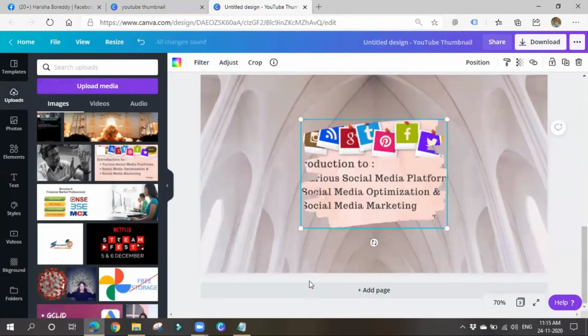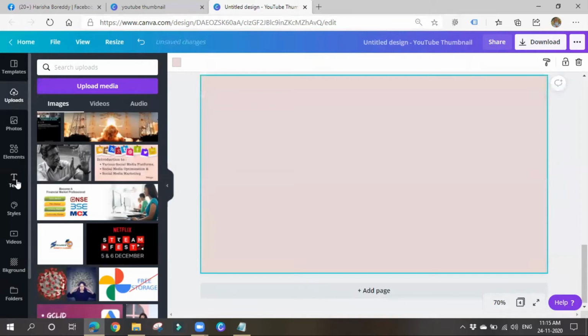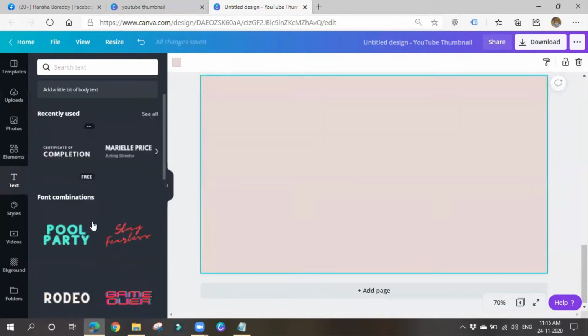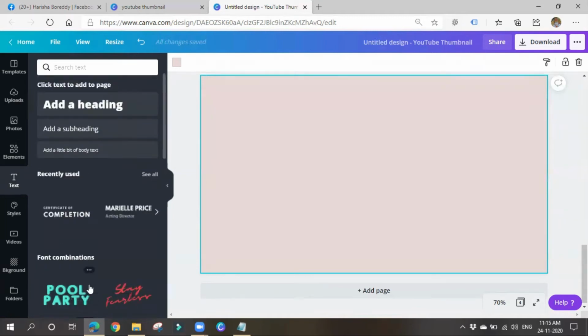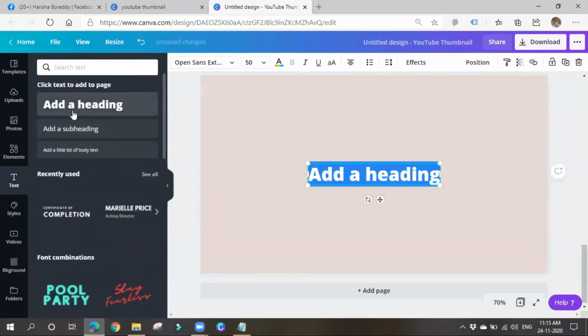Next thing, let me start with the basics. You can also add text. If you click here, you can add text. There are various designs in case of text also. You can choose them, or you can go for simple headings. So I'll write something like, social media.